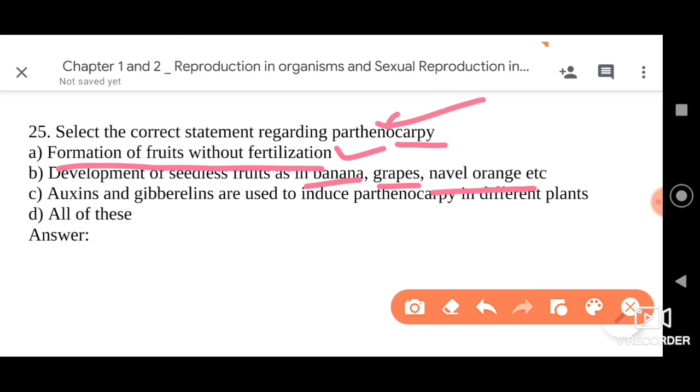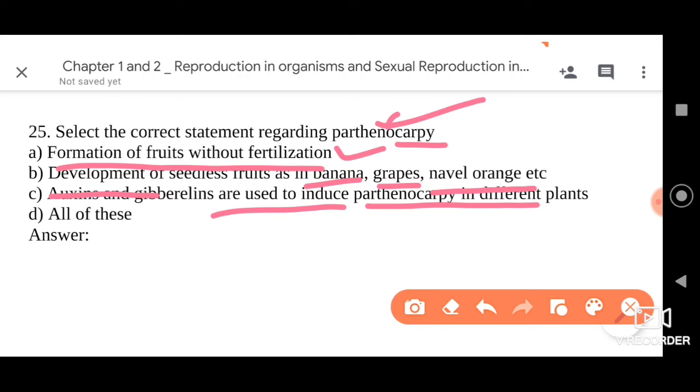Then the third statement given here is: auxins and gibberellins are used to induce parthenocarpy. Yes, when we spray auxins and gibberellins on the plant, without fertilization, the ovary is directly stimulated by these growth hormones to form the fruit. The fruit will be a seedless fruit. So many examples are there, not only banana and grapes. There are so many other fruits where we have brought about parthenocarpy.